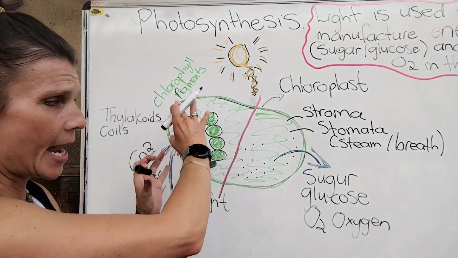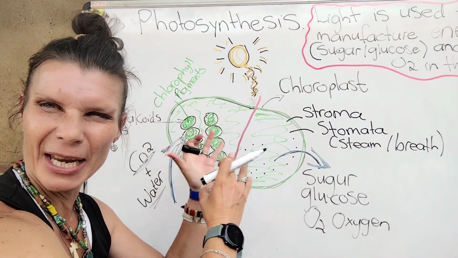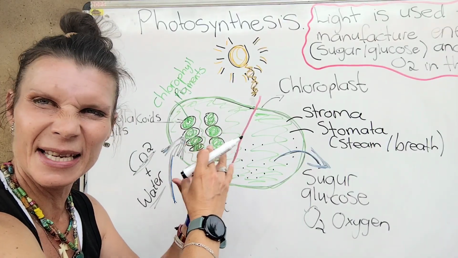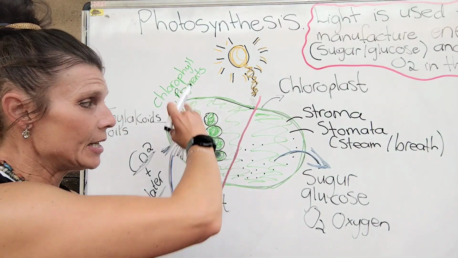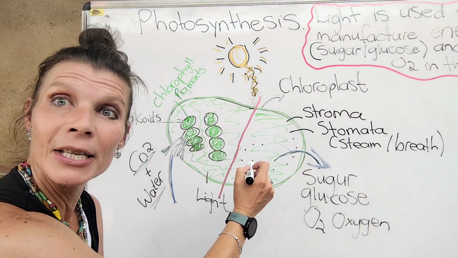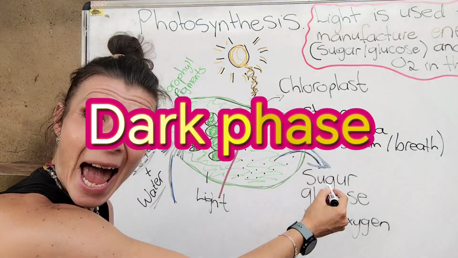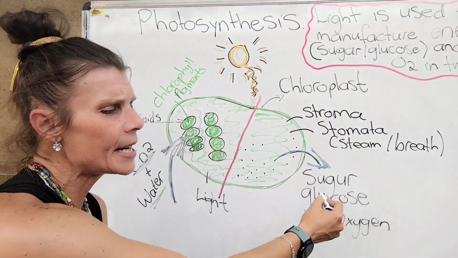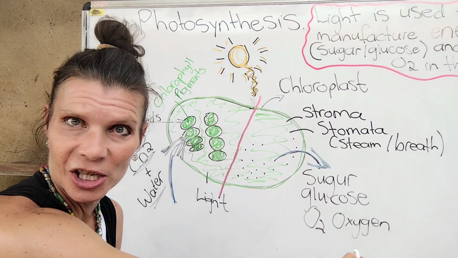Right. Now something is going to happen with the chlorophyll and the enzymes, which will lead to my dark phase. And what happens in my dark phase? What comes out? Sugar, glucose, and oxygen.